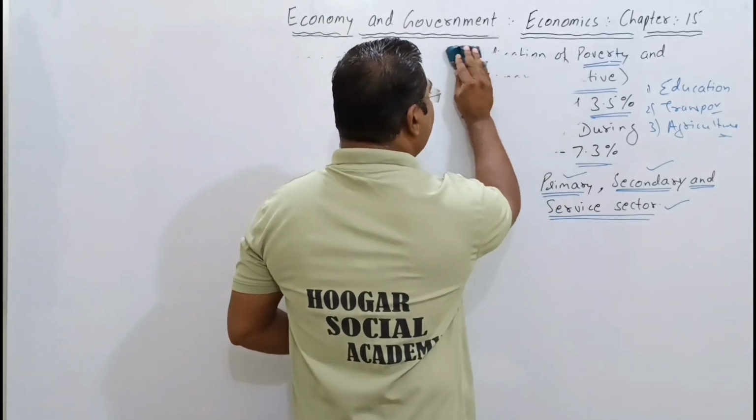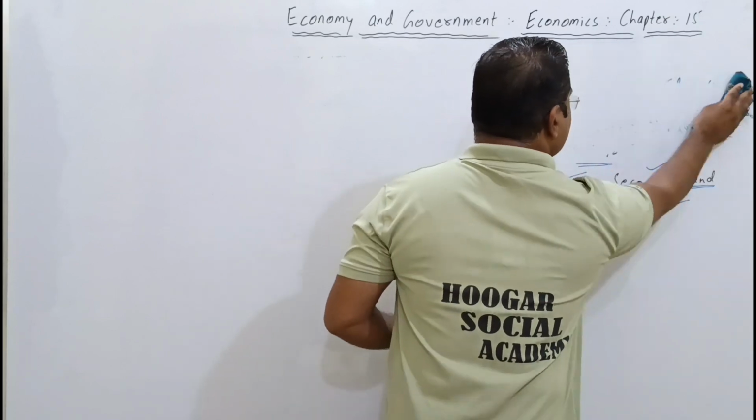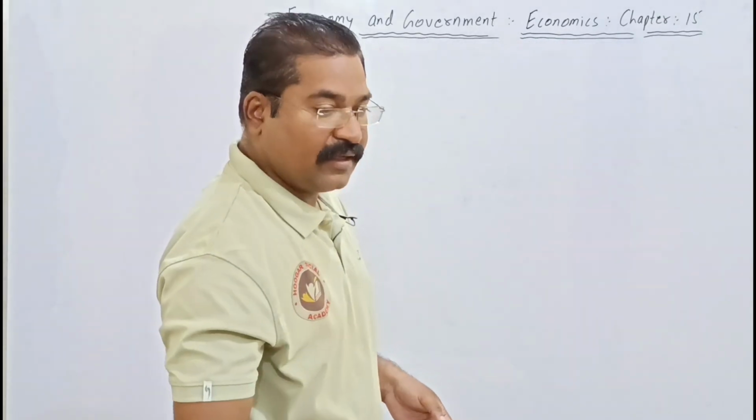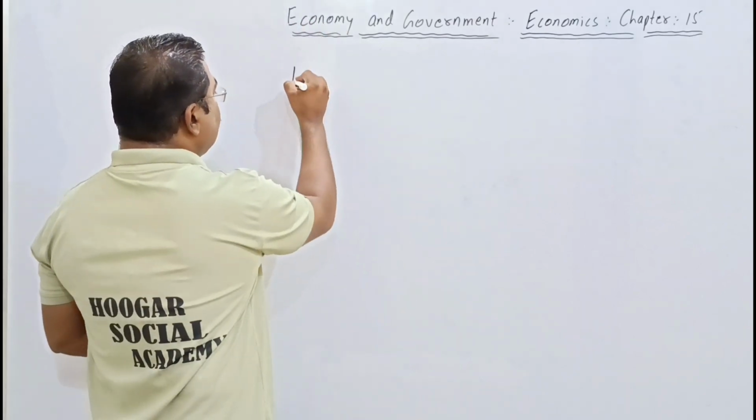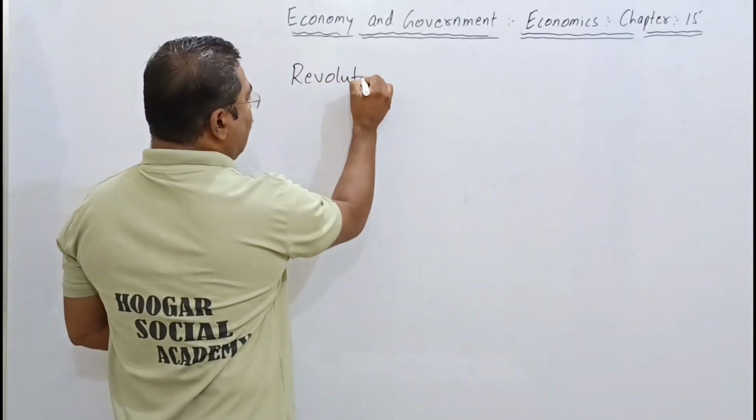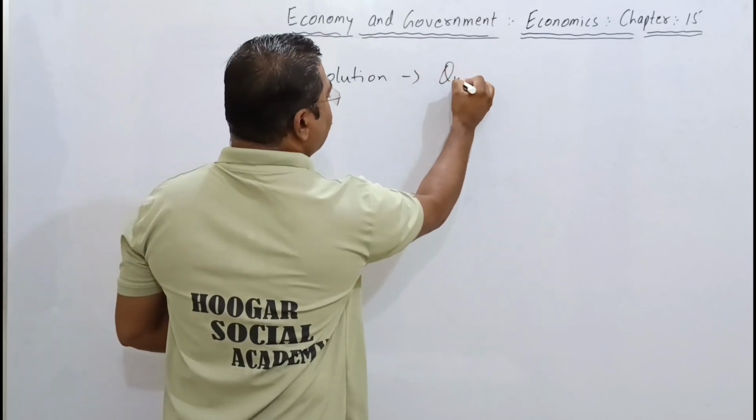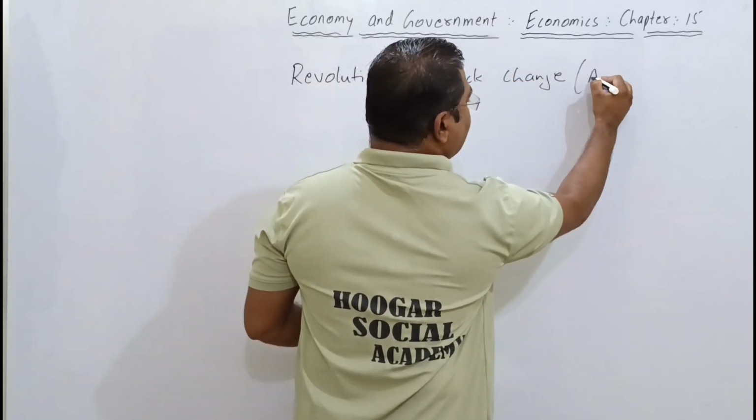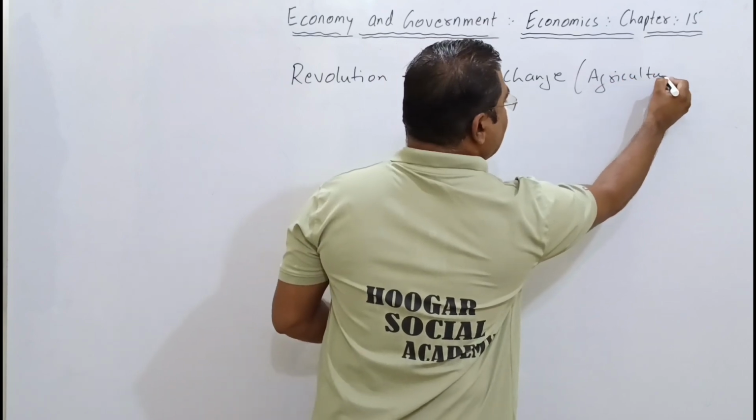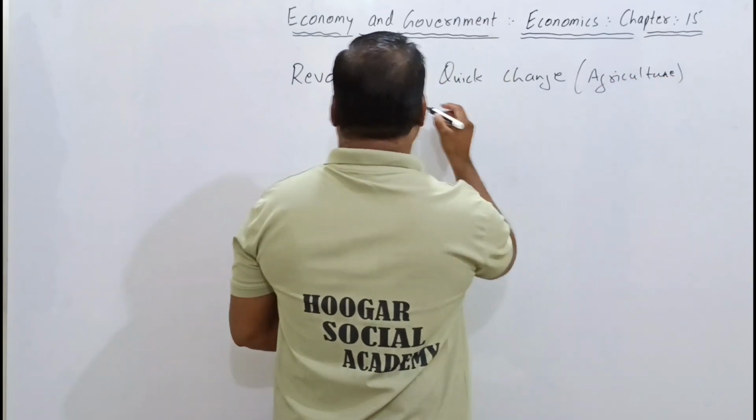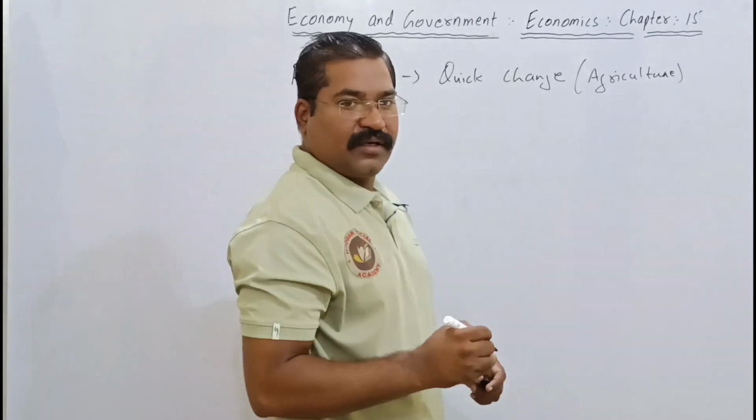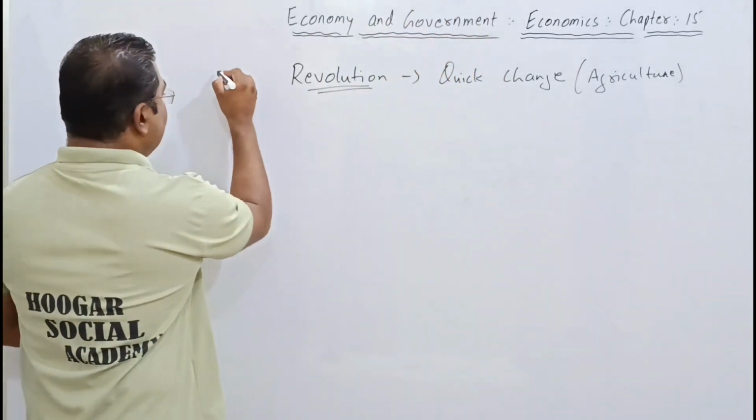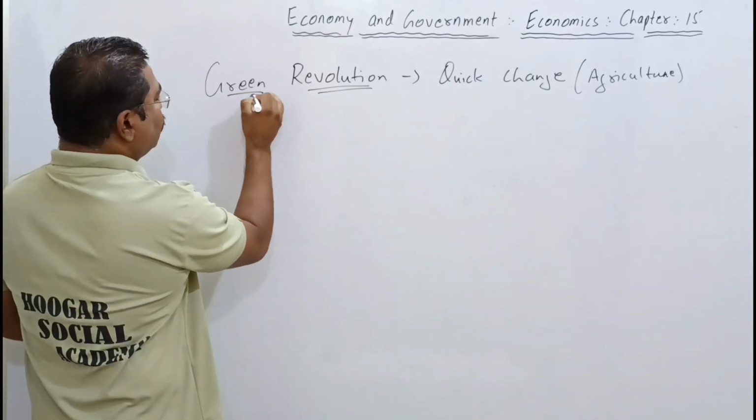The word itself, it's green, it's revolution. We are going to talk about the revolution part. Revolution refers to a quick change. And which sector are we talking about? We are talking about the agriculture sector. There was a quick change, a revolution, in the agriculture sector, and this is a topic related to the green revolution.